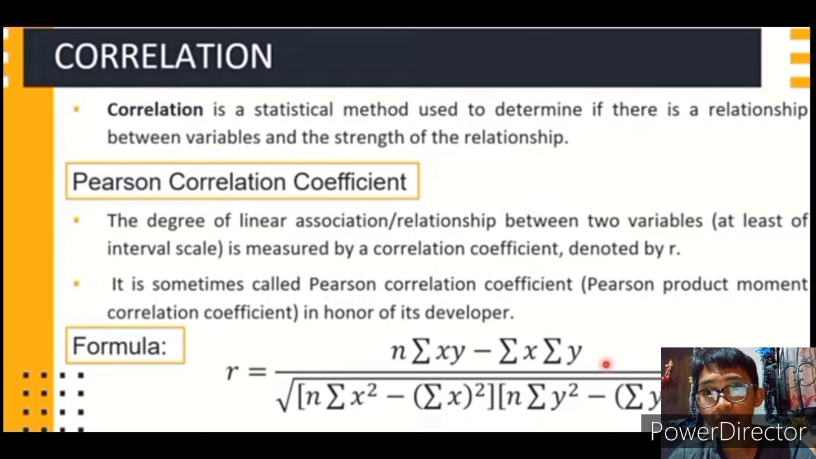Correlation is a statistical method used to determine if there is a relationship between variables and the strength of the relationship. Pearson correlation coefficient. The degree of linear association or relationship between two variables, at least of interval scale, is measured by a correlation coefficient denoted by r. It is sometimes called the Pearson correlation coefficient, or Pearson product moment correlation coefficient, in honor of its developer. The formula for correlation is given.